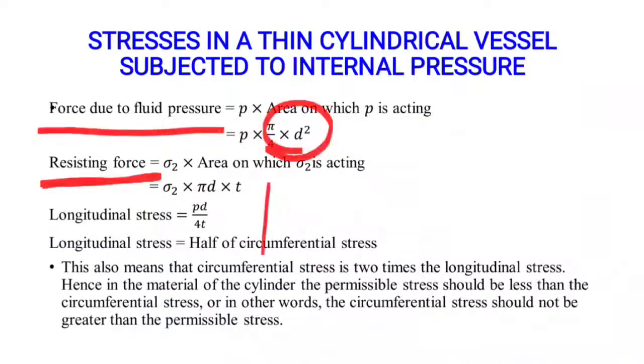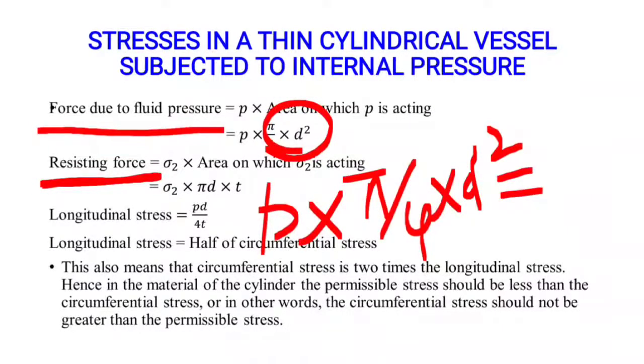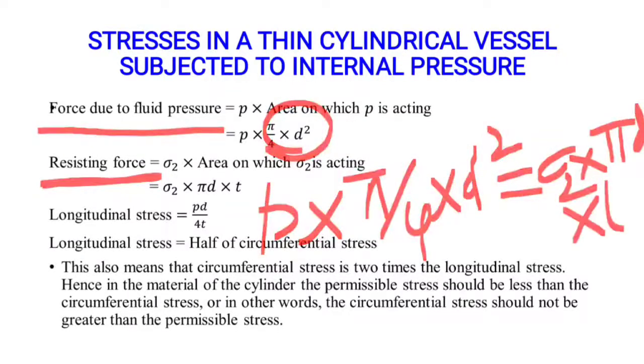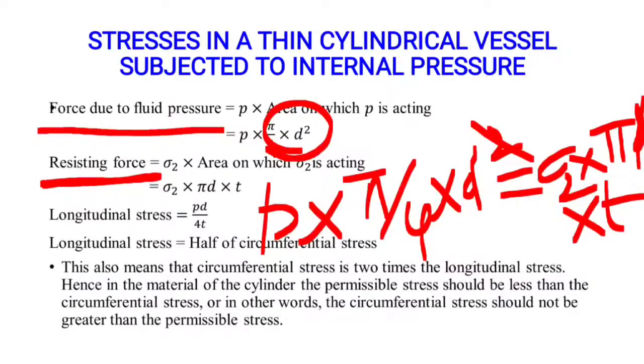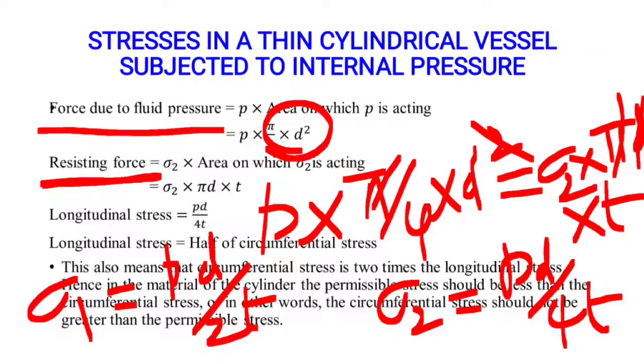I equate the force due to fluid pressure, P into pi by 4 into d square, equals the resisting force, that is sigma 2 into pi d into T. Here one d is cancelled out. Pi gets cancelled out. Then sigma 2 is equal to PD by 4T. In the first case, sigma 1 is equal to PD by 2T. By comparing these two, longitudinal stress is equal to half of the circumferential stress.